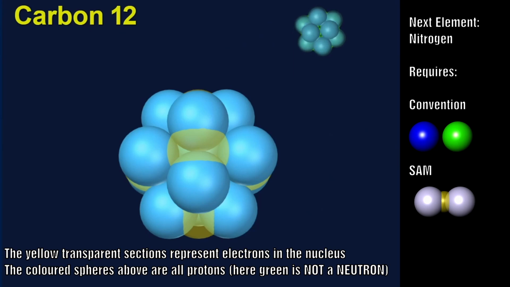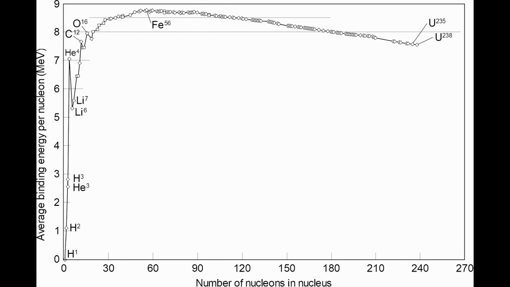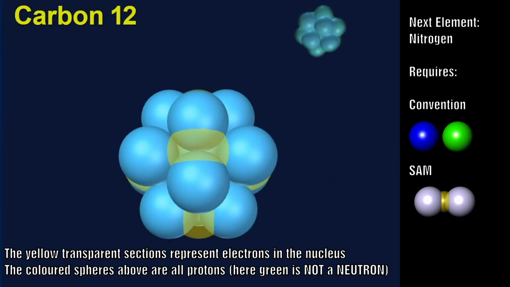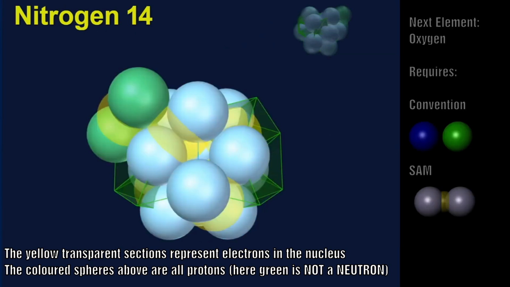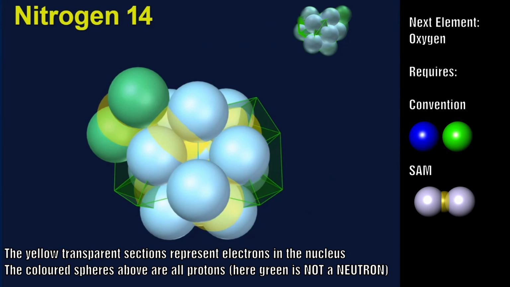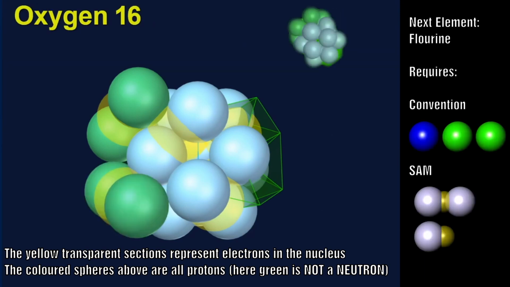Carbon represents the most basic structure of the nucleus. It is the most densely packed and has the strongest binding energy. Details again. Here is your graph for binding energy per nucleon, and this is where carbon sits. And it is the basic building block upon which the next elements are built, as well as the building block for life itself. From here we can add deuterium to any of the sides, and in doing so will bring us to nitrogen. Continuing to add onto the same face with nitrogen, we move to oxygen.